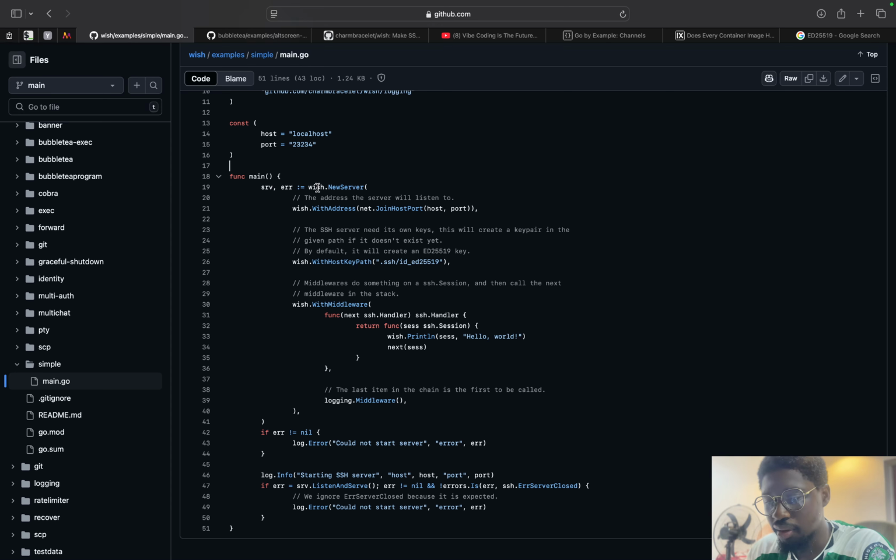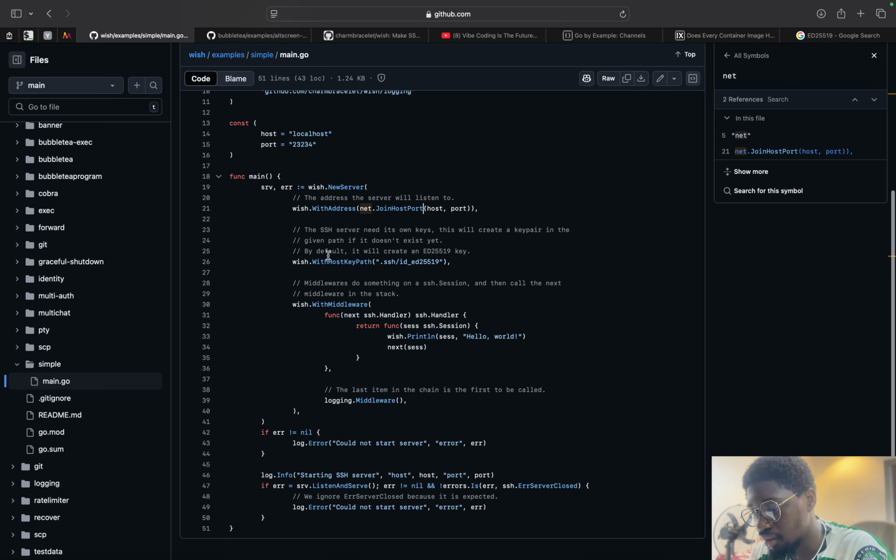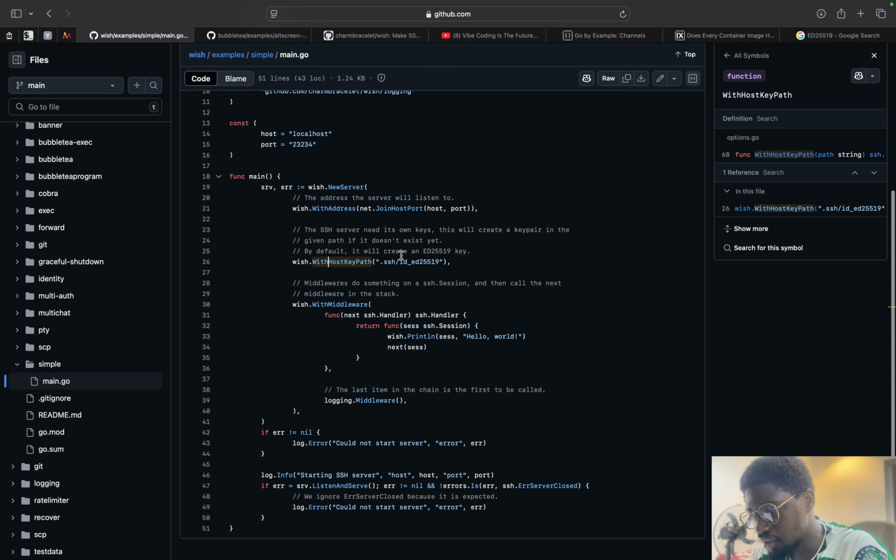This first part I think is pretty straightforward. So wish.NewServer, I think we're just setting the server here. So we're setting the address, the host, and the port. Okay. We're setting a host key path. So the SSH server needs its own keys. This will create a key pair in the given path if it doesn't exist yet. By default, it will create an ED25519 key. I think this is an algorithm. I think it's a modern algorithm.